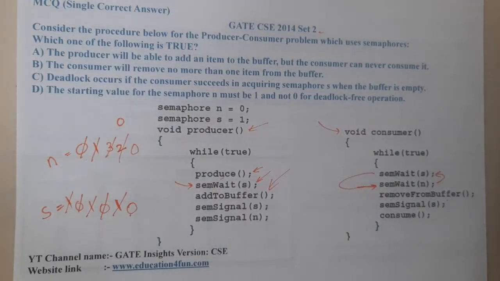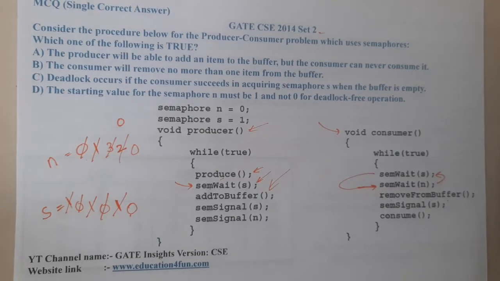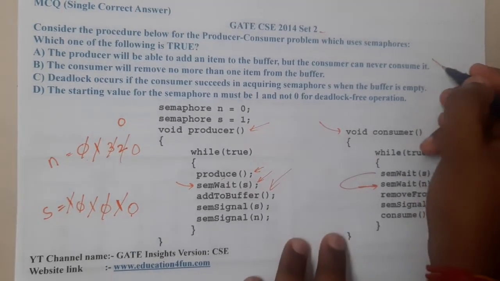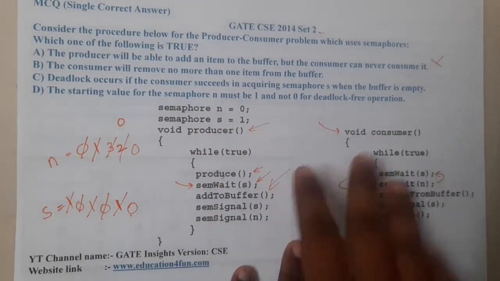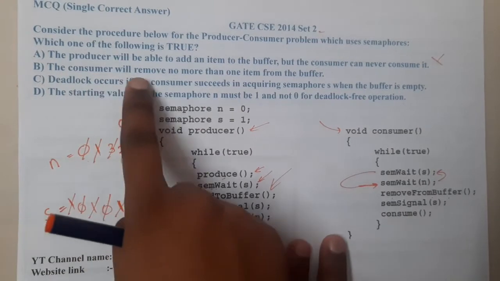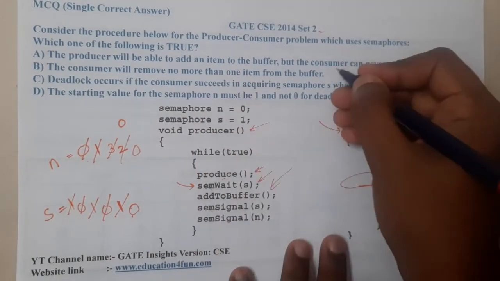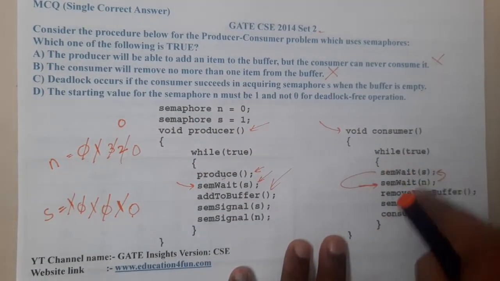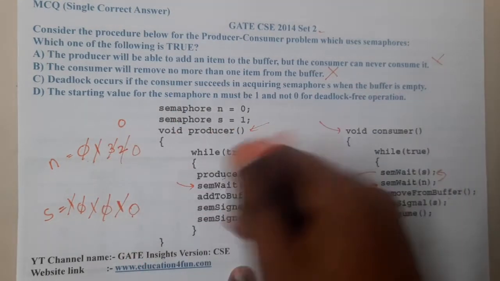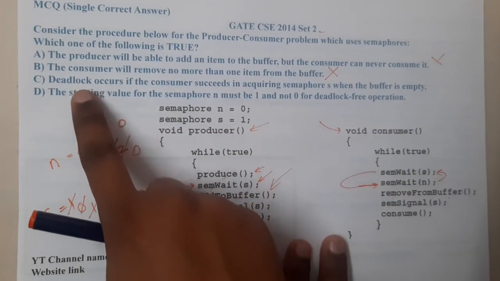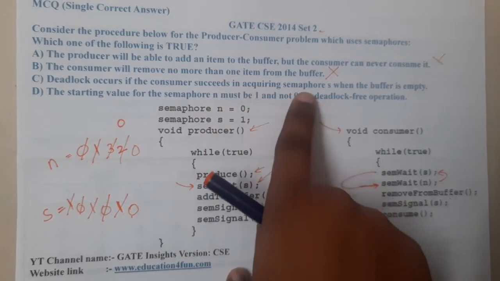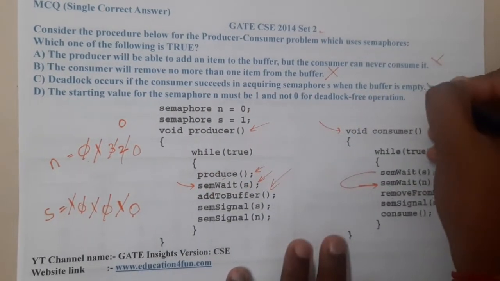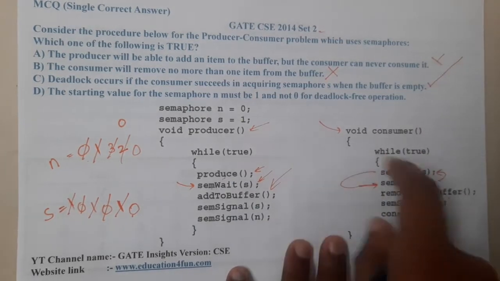Option A says that the producer will be able to add an item to the buffer, but the consumer can never consume. That's absolutely wrong because in the first case which we took, 3 items were pushed and 3 items were eaten by the consumer. Option B says the consumer will remove not more than 1 item from the buffer. This is also wrong because I continuously removed the 3 items. Option C says that deadlock occurs if the consumer succeeds in acquiring the semaphore when the buffer is empty. This is absolutely true, because I showed you that case.